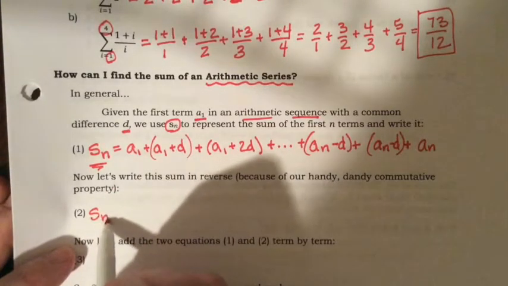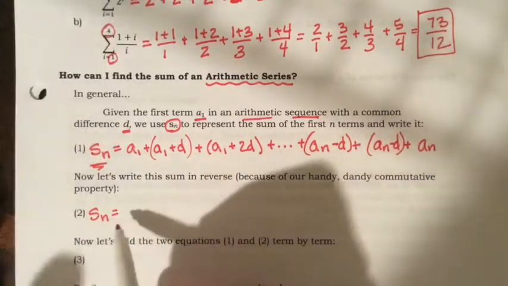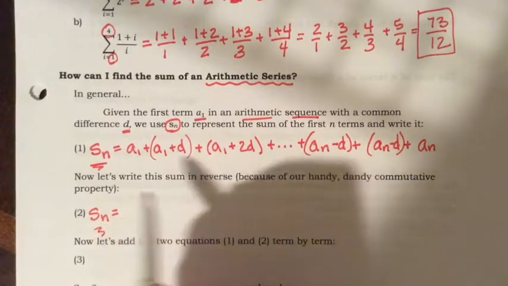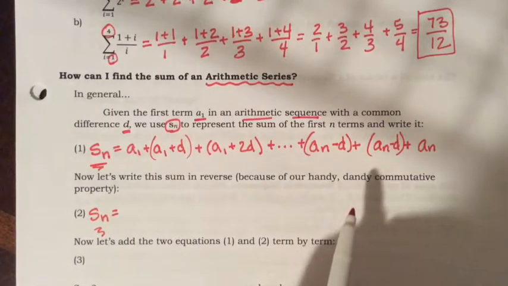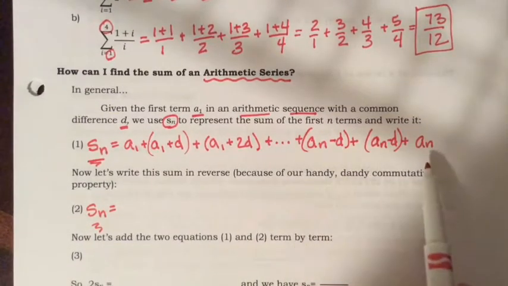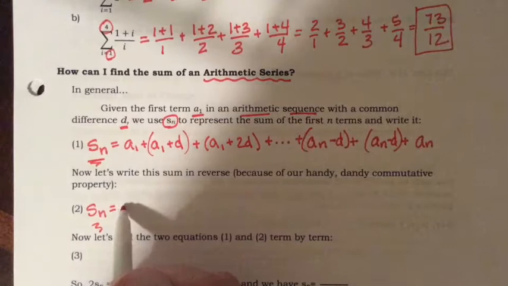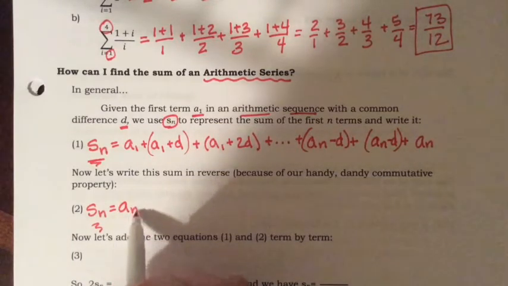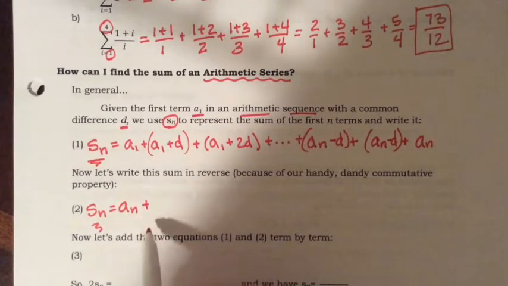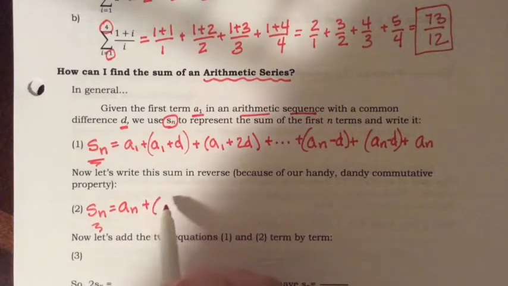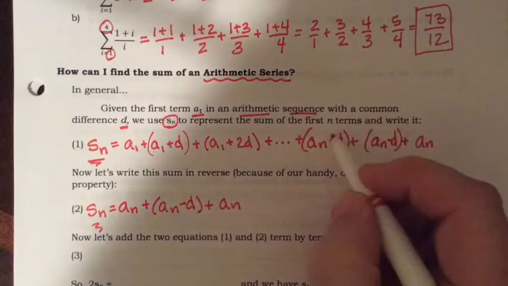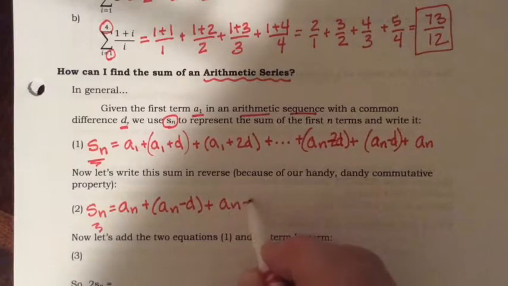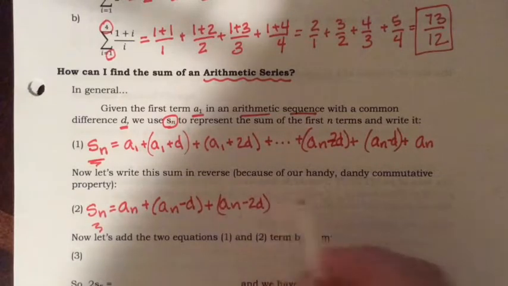So I'm going to take the same sum, right? So it still equals S sub n. I'm not going to do anything to S sub n that would change the series in any way, except just make the first number be last and the last number be first. So we're going to write this a sub n plus a sub n minus d plus a sub n minus 2d, plus dot dot dot.